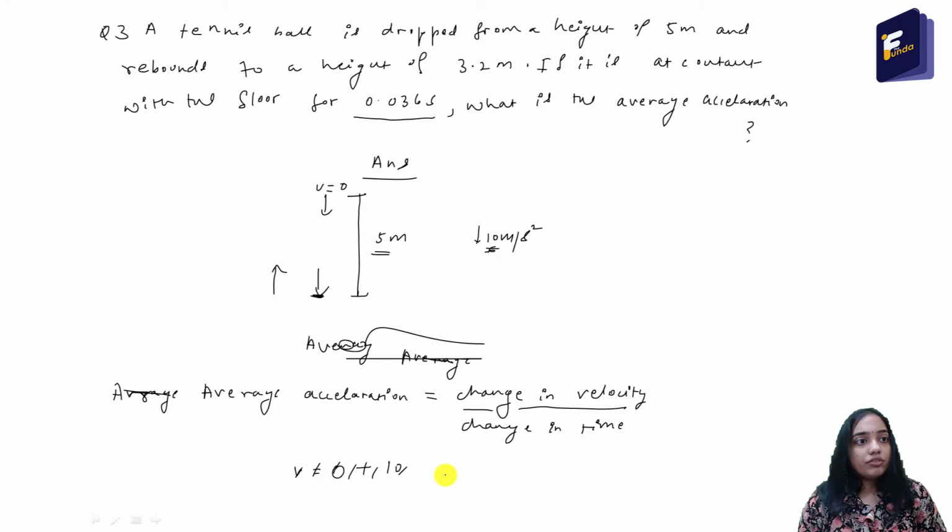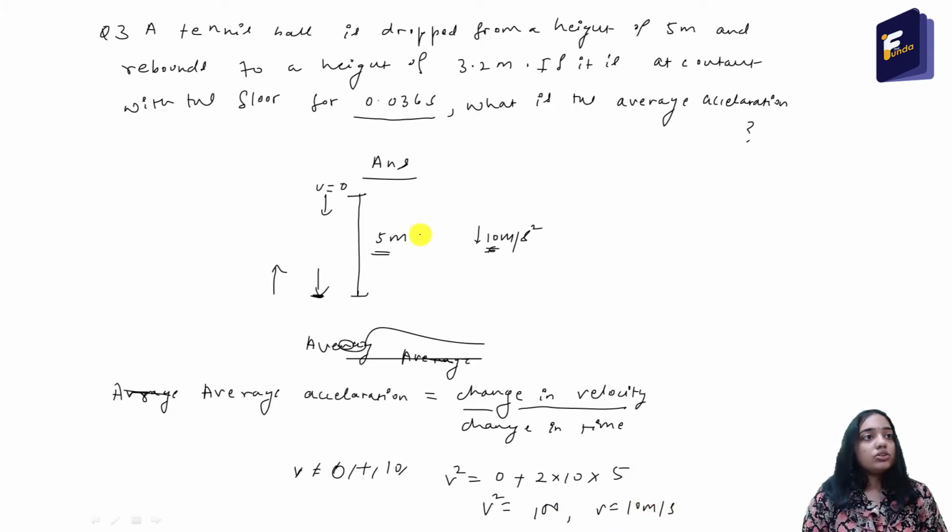So v square equal to u square, that is 0, plus 2 into acceleration 10 into s, that is 5 meter. So v square equal to 100, so v equal to 10 meter per second. That means the ball hits the ground with a velocity of 10 meter per second,